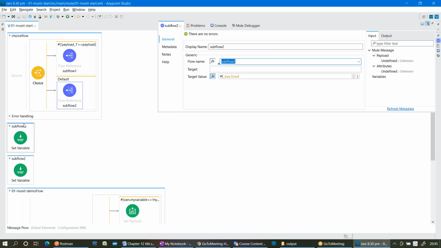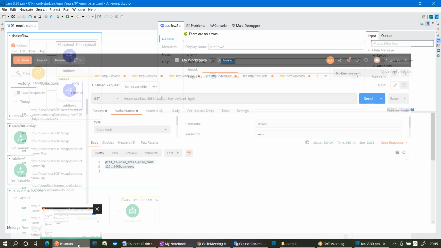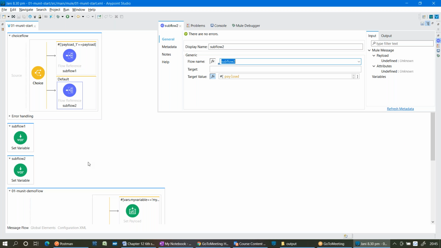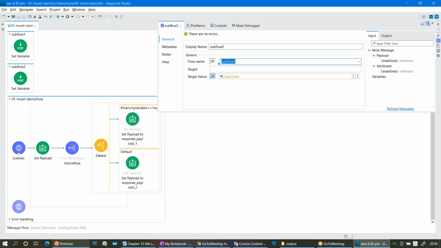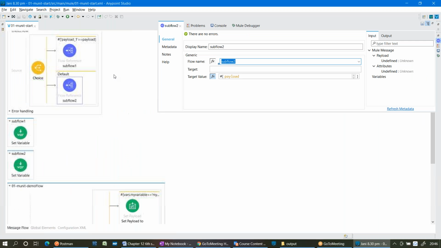Can you please tell me what the event structure is before this subflow 1? Do I have any attributes? Yes, I have attributes, the URL key. In the event, I have the query parameters as attributes. Do I have any variables or any payload? Of course, yes. By using a set payload, I extracted this value and set it as the payload. So in the event, I have a payload. But do I have any variable? I am trying to create a variable in the event.